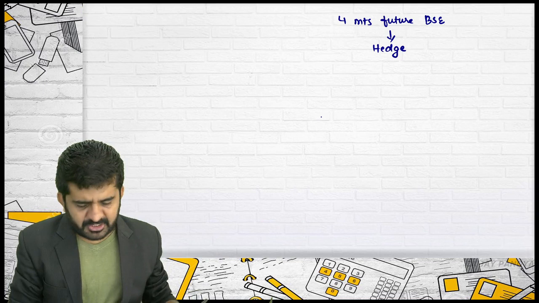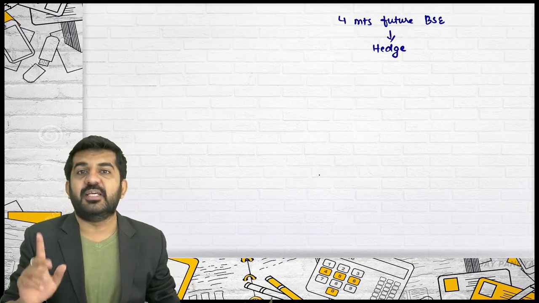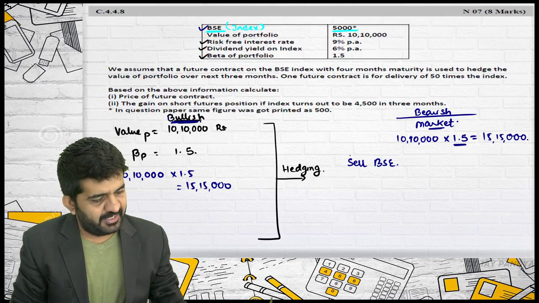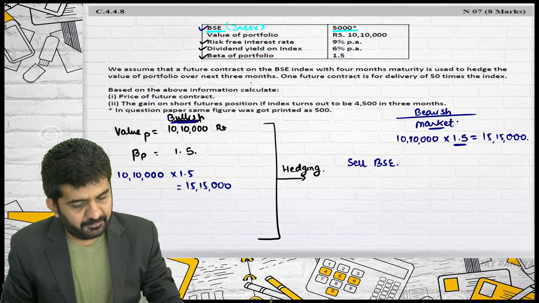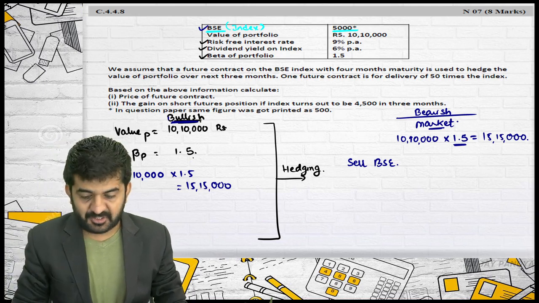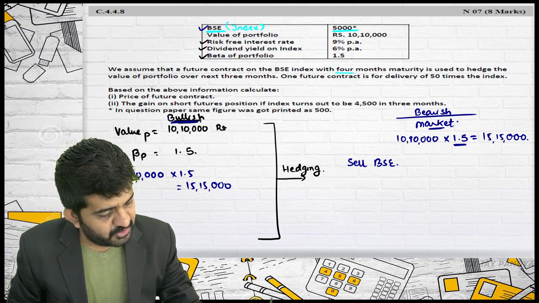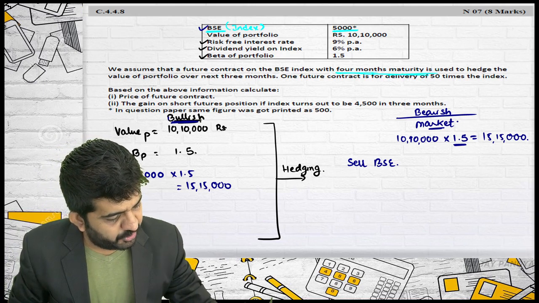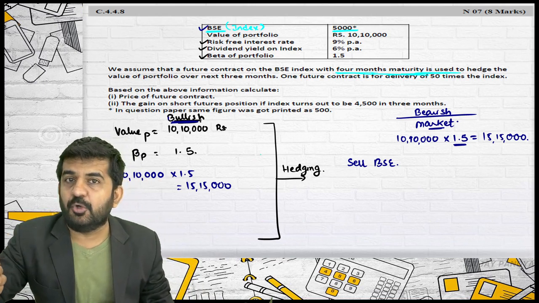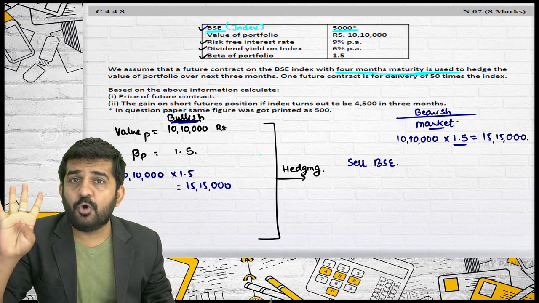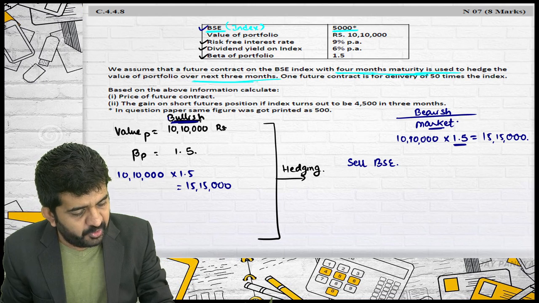Is it alright? How much amount is to be hedged? We know 15,15,000. But the 4-month future on BSE will be used to hedge this portfolio over the next 3 months. This is interesting, huh? A future contract on the BSE index with 4 months maturity. So which security are you using to hedge? The 4-month BSE future. Value of portfolio over next 3 months.